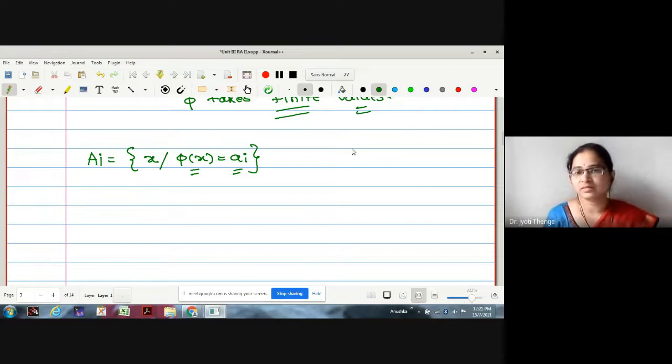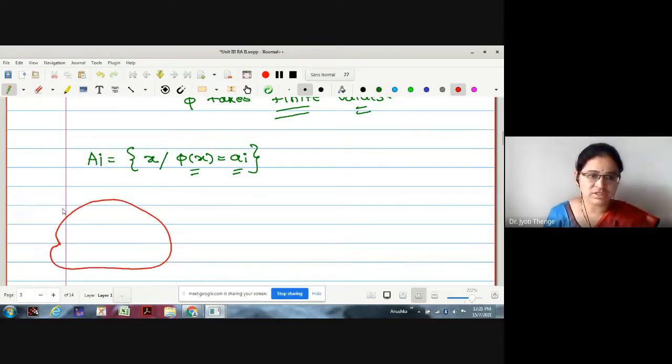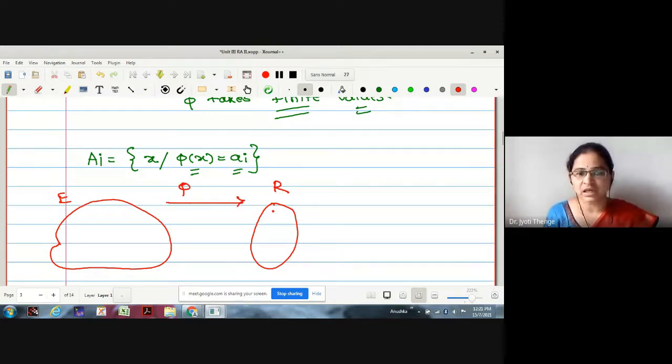Let me explain with the help of a sketch. Suppose this is my set E, and this is the range set, say R. Phi is the function we were defining, and in the range we have only finite values a1, a2 to an. Now what we were doing?